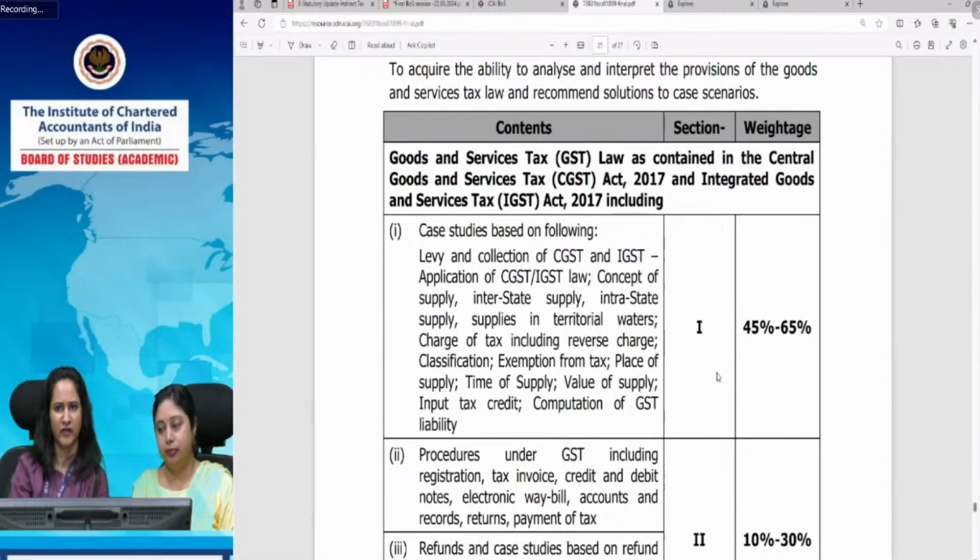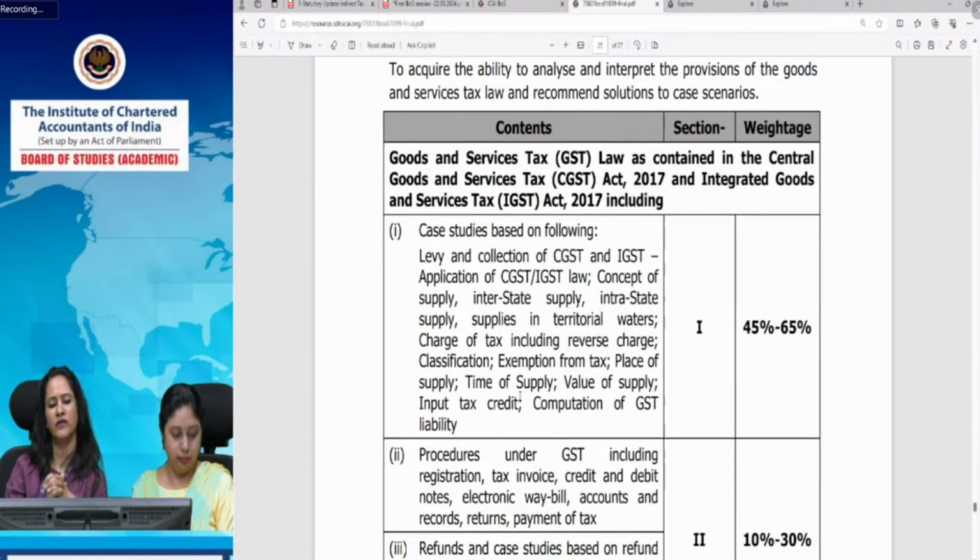So what does section 1 basically contain? Section 1 contains all the substantive provisions like levy and collection of CGST and IGST, concept of supply, charge of GST including reverse charge, exemptions from GST, place of supply, time of supply, value of supply, and input tax credit. And the compulsory question which you get, based on the computation of GST liability, is also asked from section 1 only. So in section 1, you need to strengthen all the provisions covered. It carries the highest weightage and all the substantive provisions are covered therein.